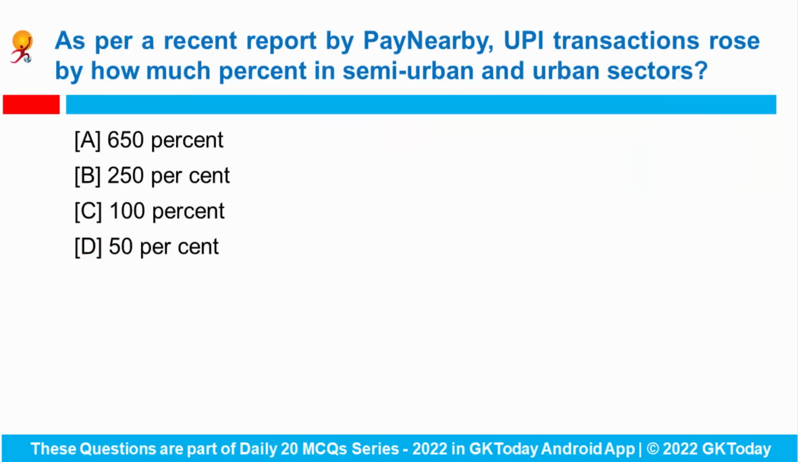Next is, as per a recent report by Pay Nearby, UPI transactions rose by how much percent in the semi-urban and the urban sectors? So UPI saw a huge rise of 650% in value at the semi-urban and the rural stores in India, according to a report by fintech company Pay Nearby.